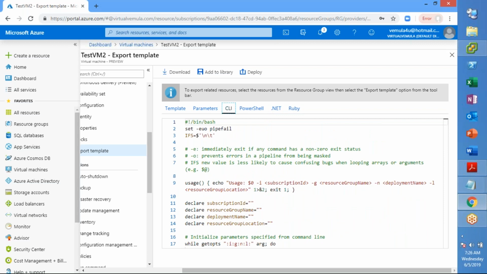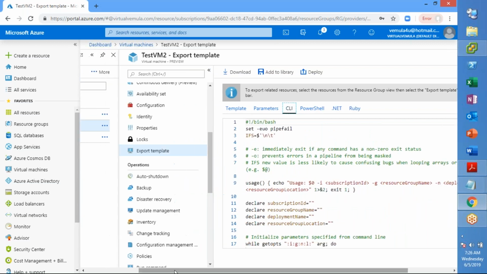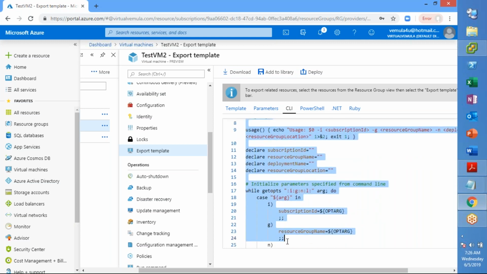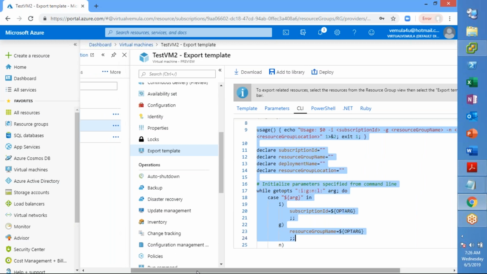Now, why and how is this useful? You can export this entire code, right? You can download this, and using this template, you can deploy other virtual machines. When I say base template, using the code that you have, you will be deploying additional virtual machines, so that you need not fill all those entries that we filled, right?